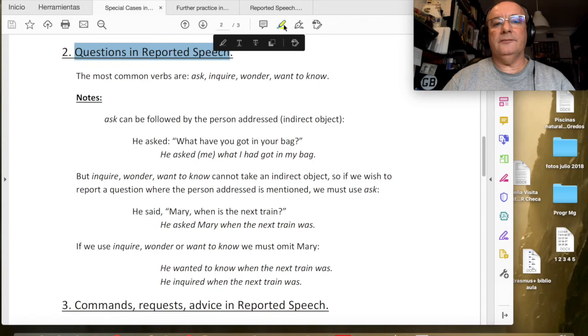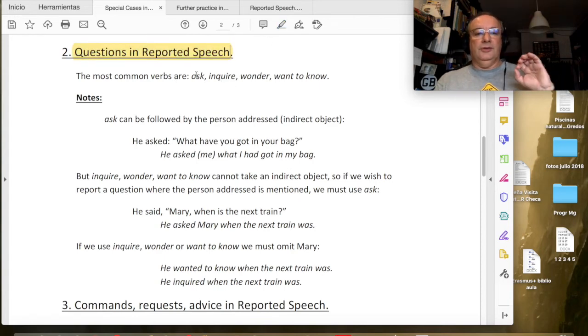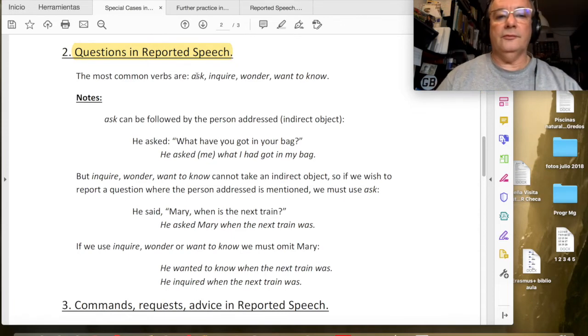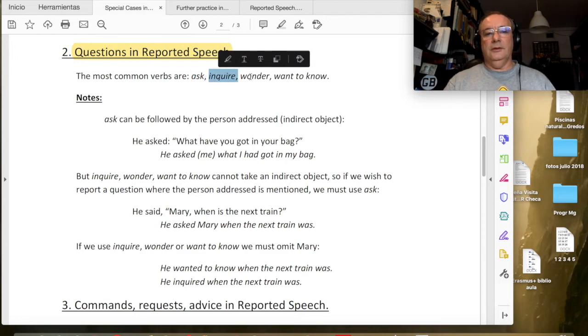So here we have questions in reported speech. We have the traditional reporting verbs that we use for questions. They are ask, inquire, wonder. Okay, let us highlight them. Want to know and inquire. Okay, there is a difference. Ask is the most flexible. It can be followed or not by the person addressed, by the indirect object. Okay, so it can take an indirect object.